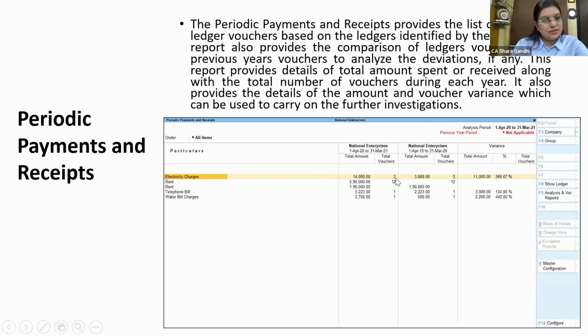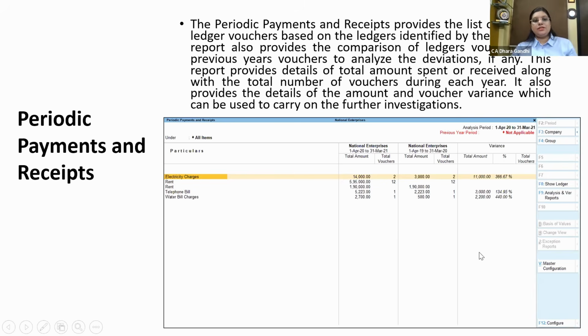So if any entries are missing, you can put it simply in your query and compare it with last year. If the same entries were there last year, what are the variances? Suppose in the electricity bill there's a major fluctuation in electricity charges. What is the reason for this specific fluctuation? You can put a question, put a mark here, and specifically ask your client.